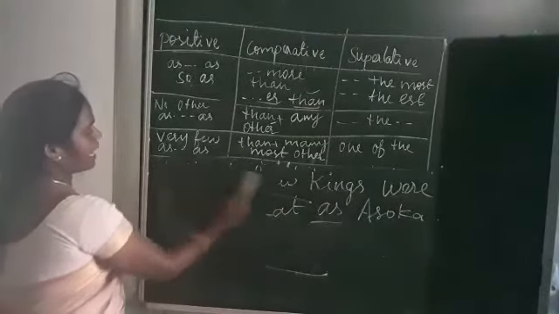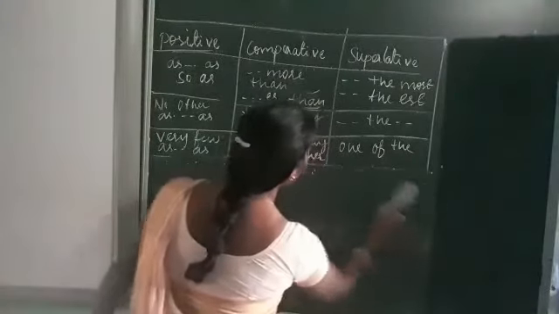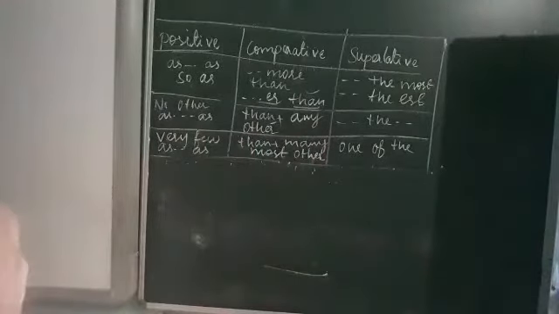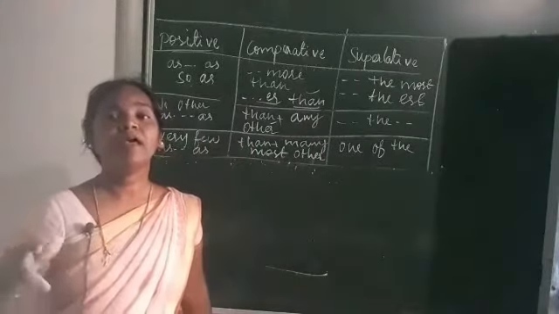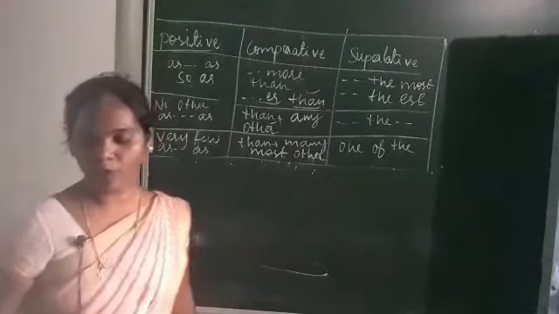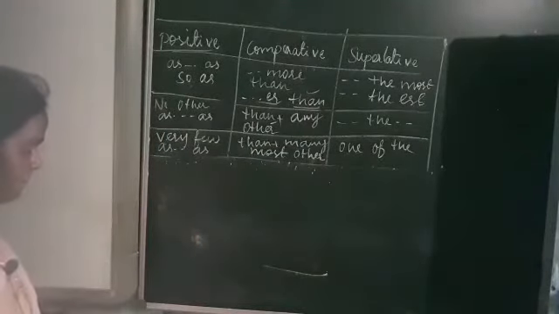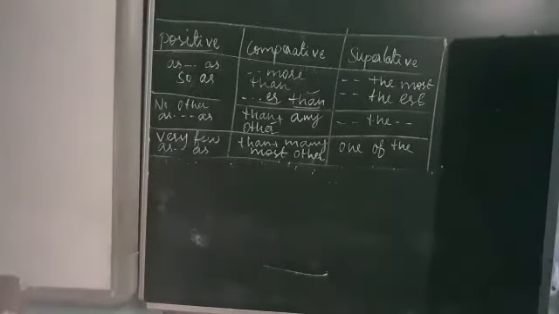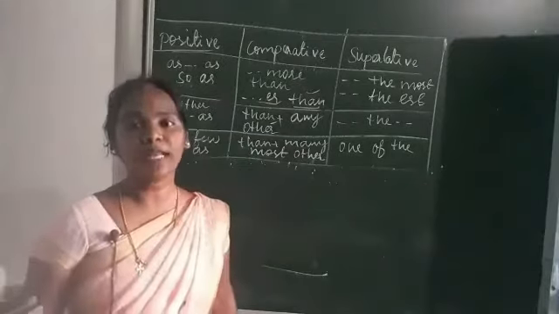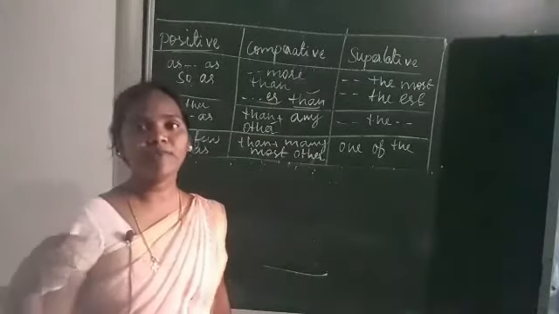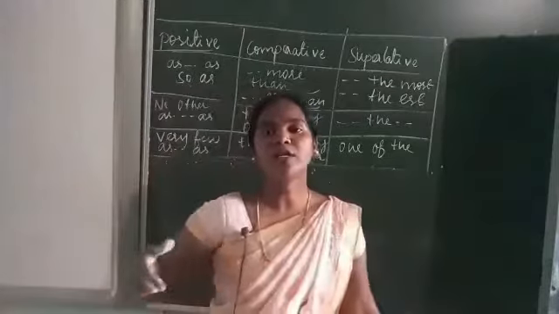Sometimes we cannot use superlative degrees. Okay, when we compare two persons or two things, that time we cannot use superlative degree. Means when do we not use superlative degree?